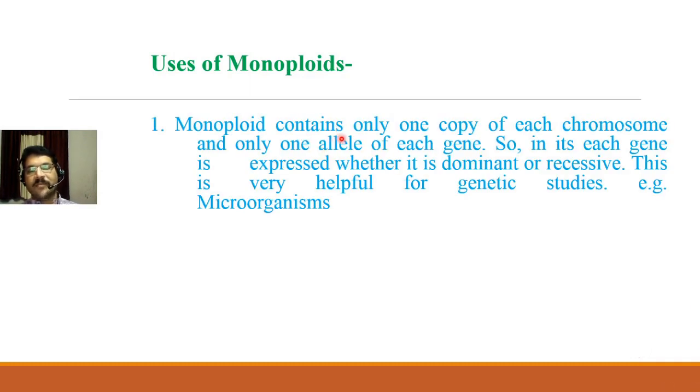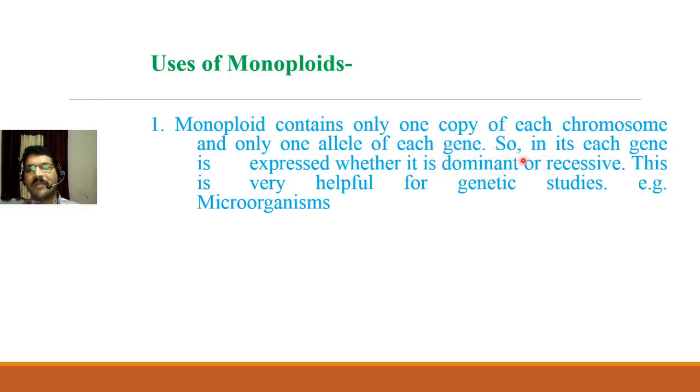Monoploids, we know, contain only one copy of each chromosome and only one allele of each gene. So any monoploid plant contains only one copy of each chromosome and only one allele of each gene. In it, each gene is expressed whether it is dominant or recessive. If that gene is in recessive form or in dominant form, it will express itself, because it is present only once.